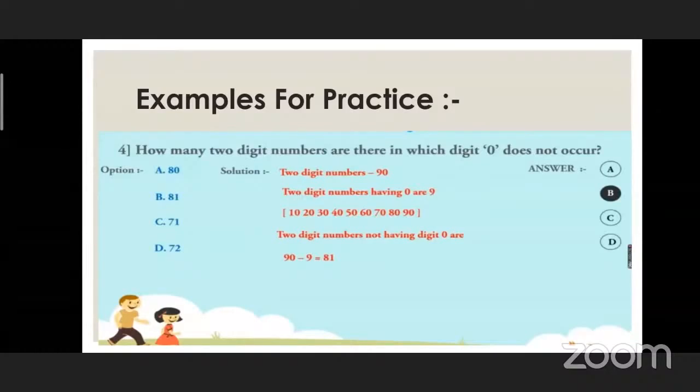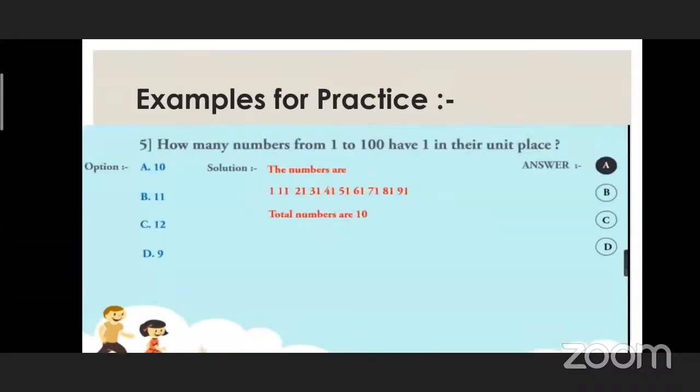How many two-digit numbers? 90. Two-digit numbers having 0 are 9, and these numbers are given in the bracket. So the two-digit numbers not having digit 0, we have to subtract 9 from 90. So our answer will be 81. That means the second option, that is B. So you have to darken option B. Yes. Let's see the next question.